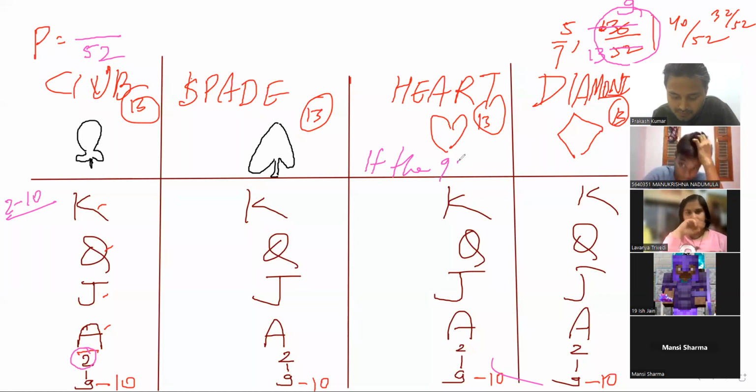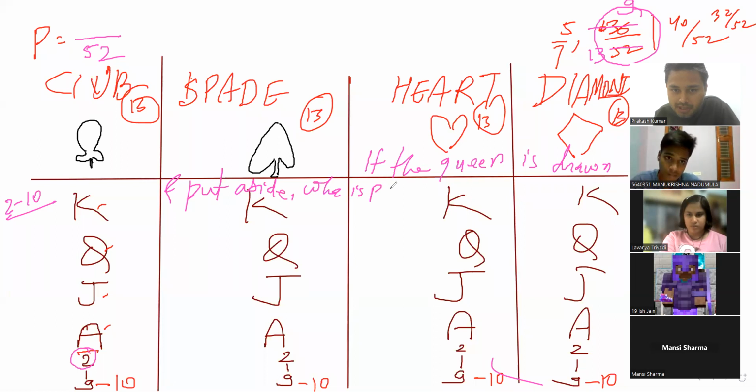The question is from your textbook: if the queen is drawn and put aside, what is the probability that the second card picked is an ace?